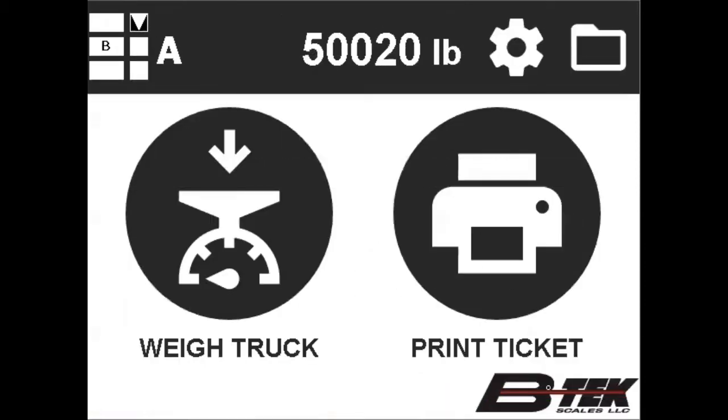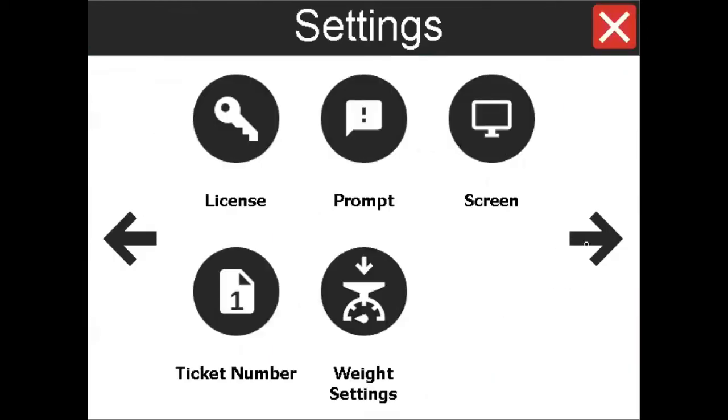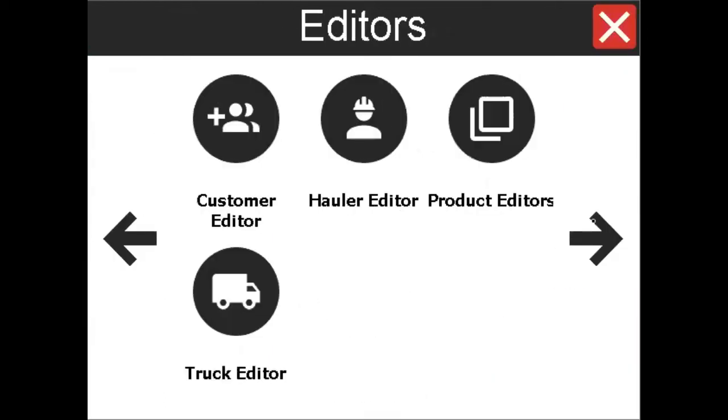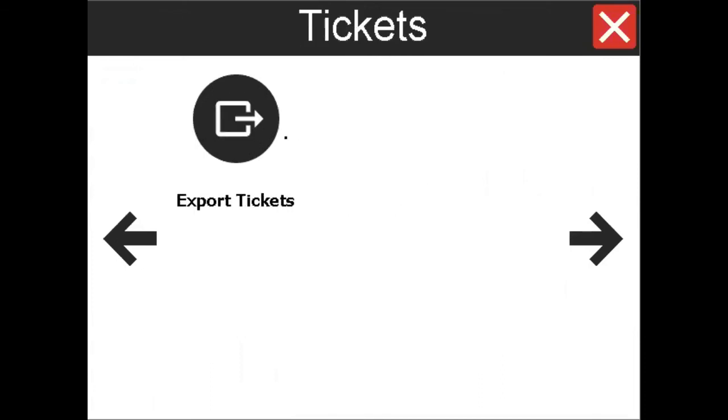There are additional options in the out-of-box software that you can configure as well, such as stored trucks with stored tare weights, haulers, and the ability to export tickets from the system to a CSV file using a USB flash drive.